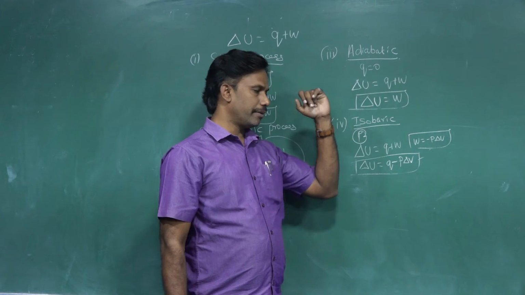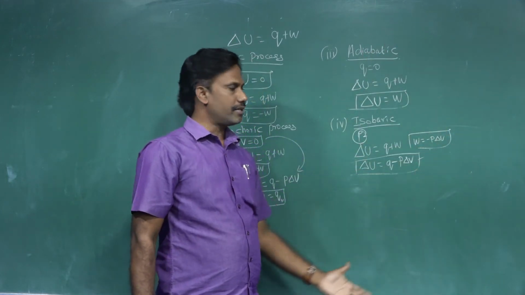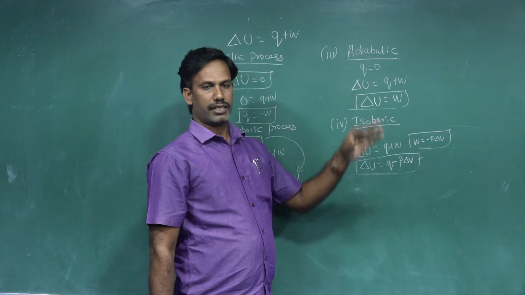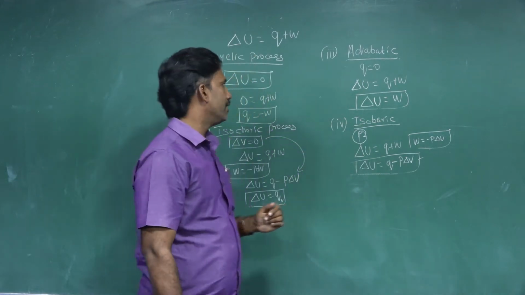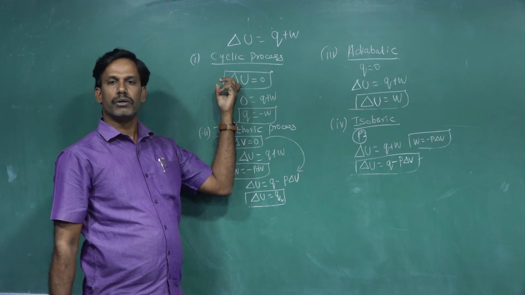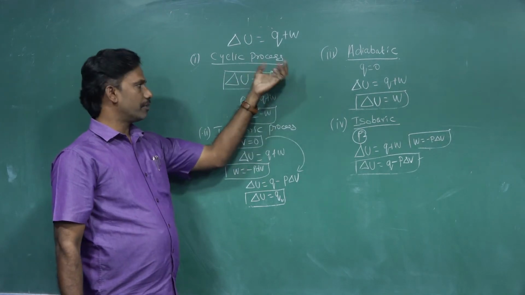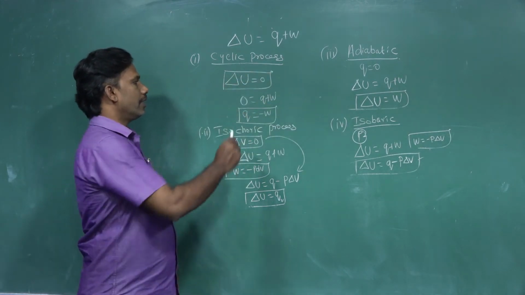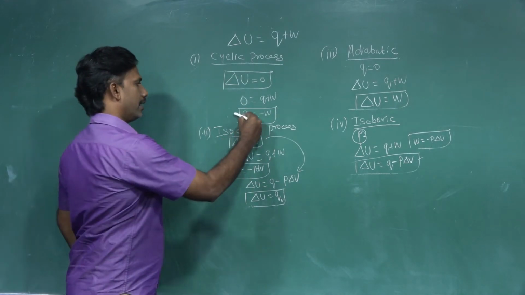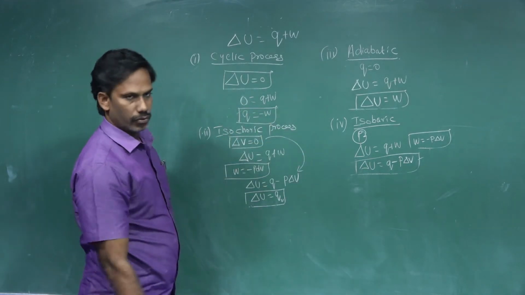Okay, for isobaric process. These are the different processes showing how the internal energy and first law of thermodynamics are applied. Once again I am repeating this. For a cyclic process, change in internal energy del U equal to 0. For isothermal expansion del U equal to 0, then the equation becomes Q equal to minus W. Here the quantity of heat supplied is equal to the decrease in the work done.